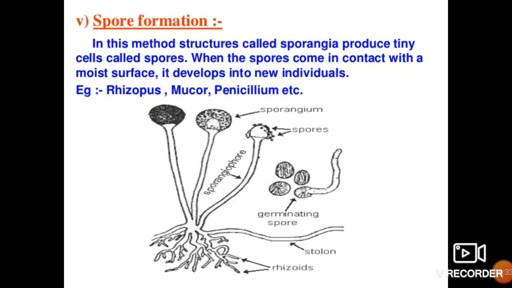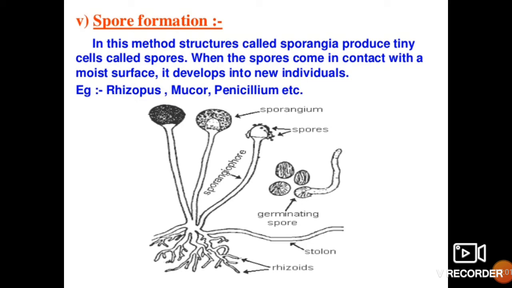That is only mucor and rhizopus, which are the fungi that surround the bread with that cottony mass. So this mode of reproduction is observed in that cottony mass which is growing over the bread piece we have soaked and kept.